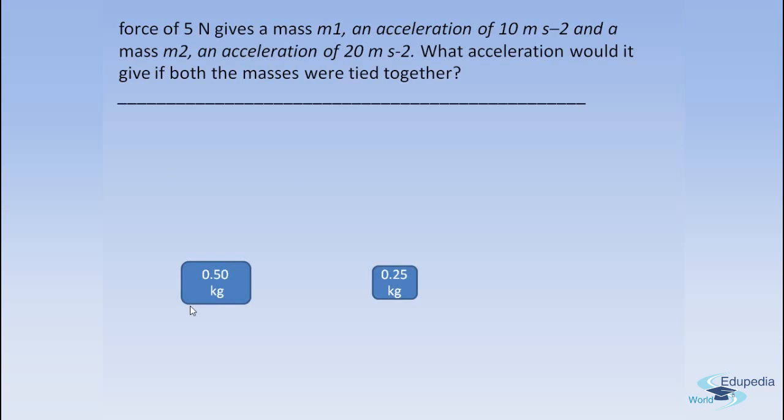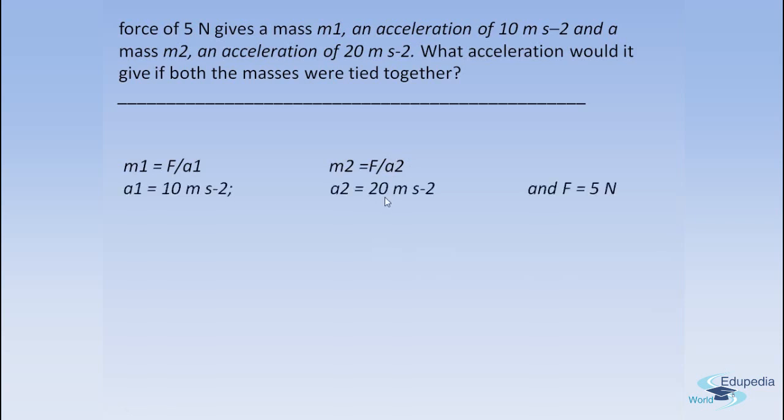Now let's see this. A force of 5 newtons gives a mass m1 an acceleration of 10 meters per second square. And we have another mass m2 which gets an acceleration of 20 meters per second square. So what acceleration would it give if both the masses were tied together? So first, we know that m1 is equal to force divided by the acceleration, and similarly in the second case we have m2 is equal to force divided by the acceleration of the second mass.